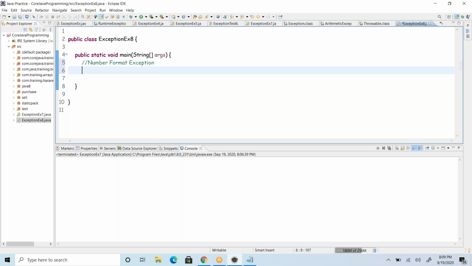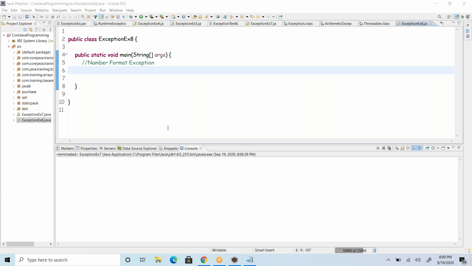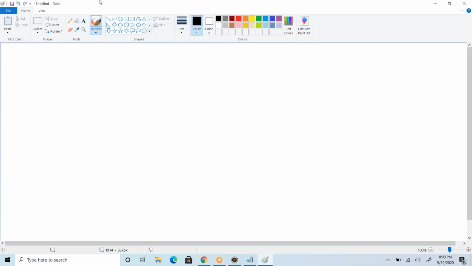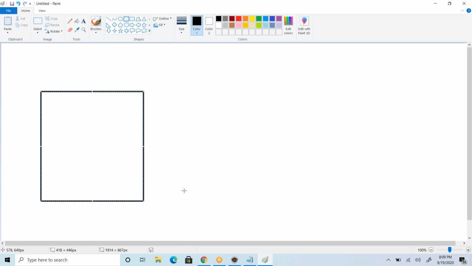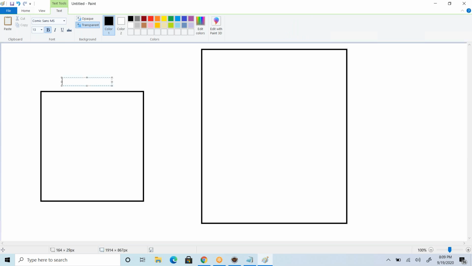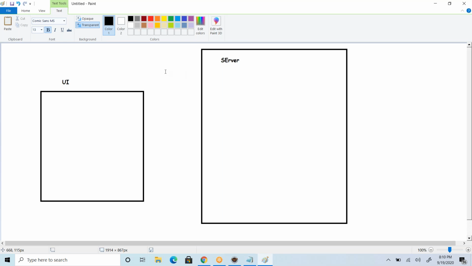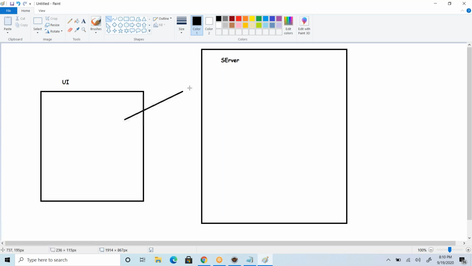We will get this most of the time in the UI, meaning the JSP pages and all, when you are sending data from the UI to the server. When you send data from the UI to the server, that is what we call a request.